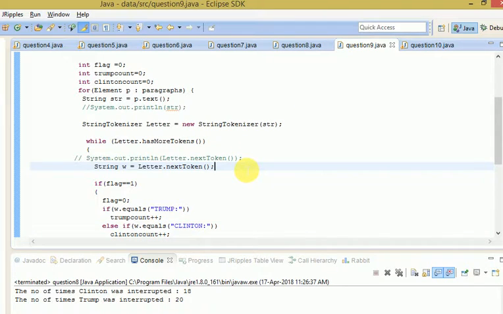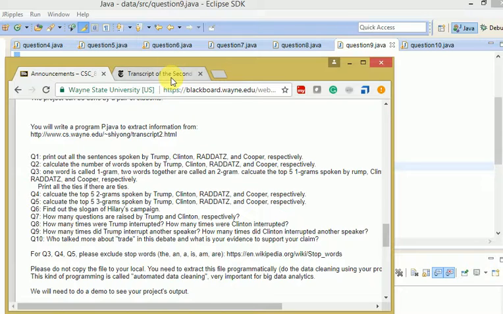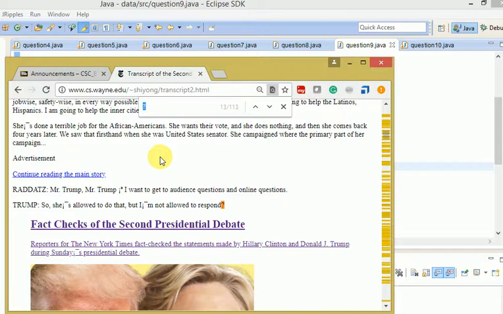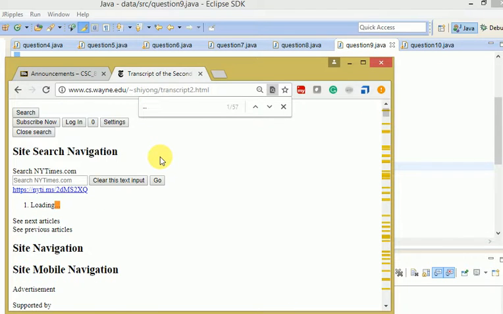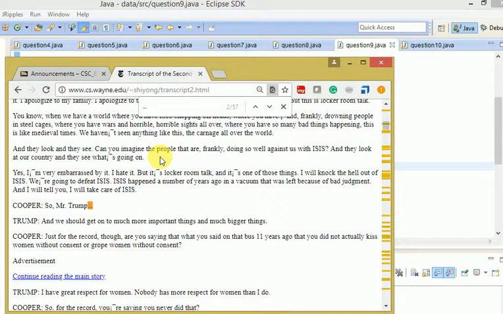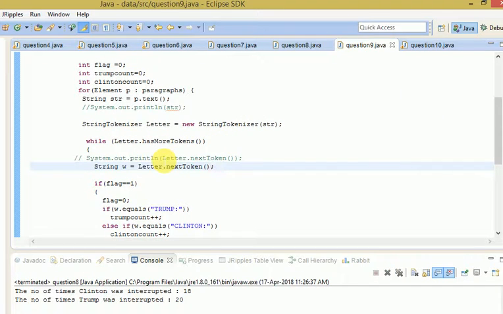When you're speaking and you're interrupted by someone else, there will be a kind of marker they have used in this document, that is three dots. You can see here, "So Mr. Trump..." That is how we found the logic, and we used the same string over here, compared with it, and counted.